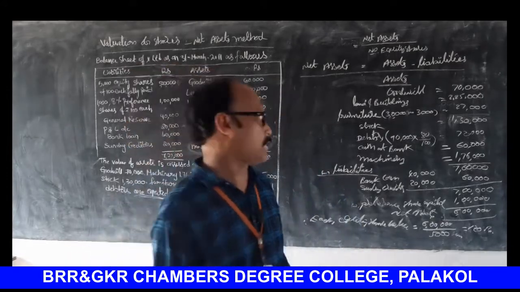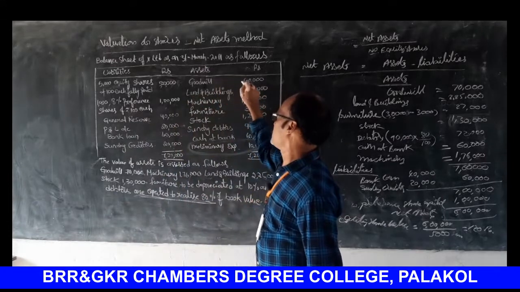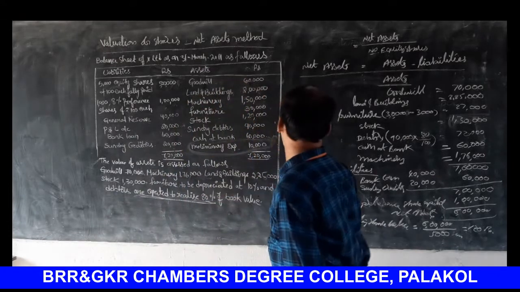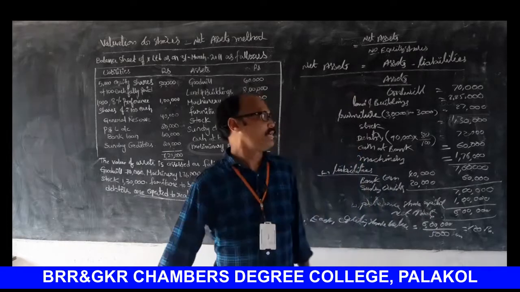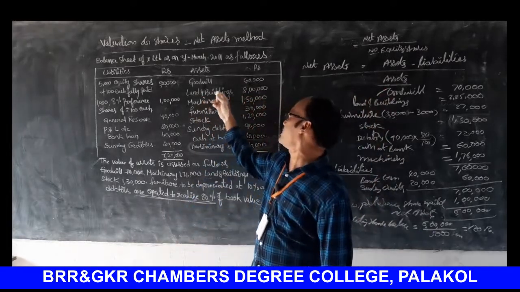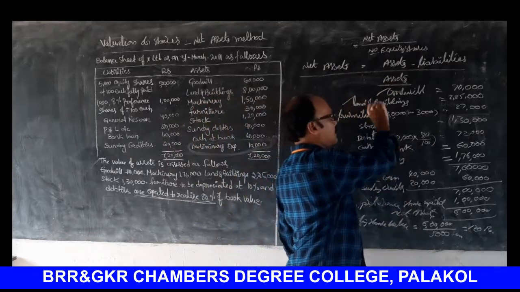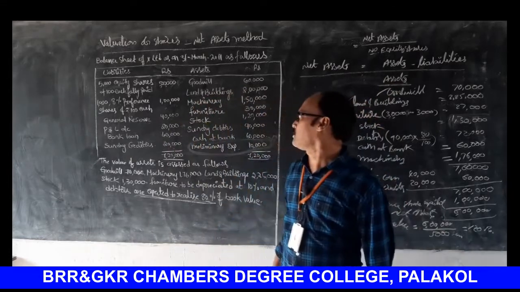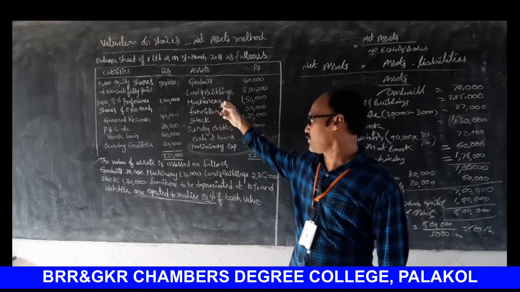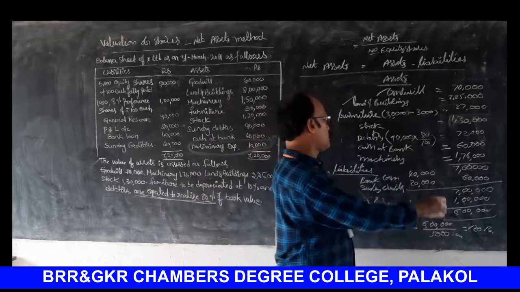Okay, once again I am telling that goodwill 60,000 but revalued at 70,000. Next, land and buildings 2 lakhs revalued at 2,25,000. Machinery 1,50,000 but revalued at 1,76,000.